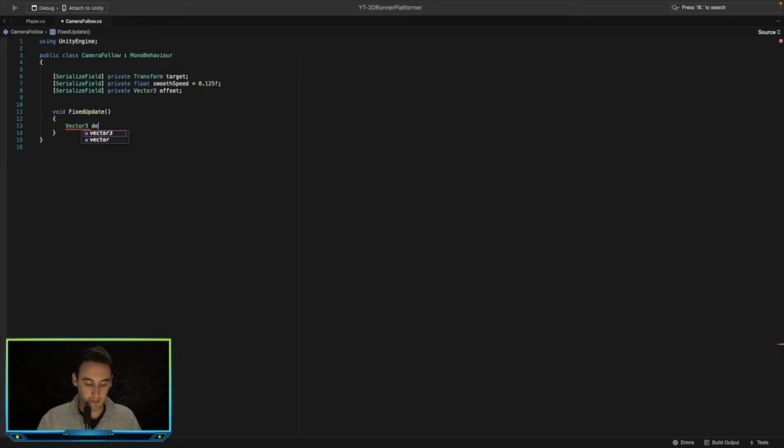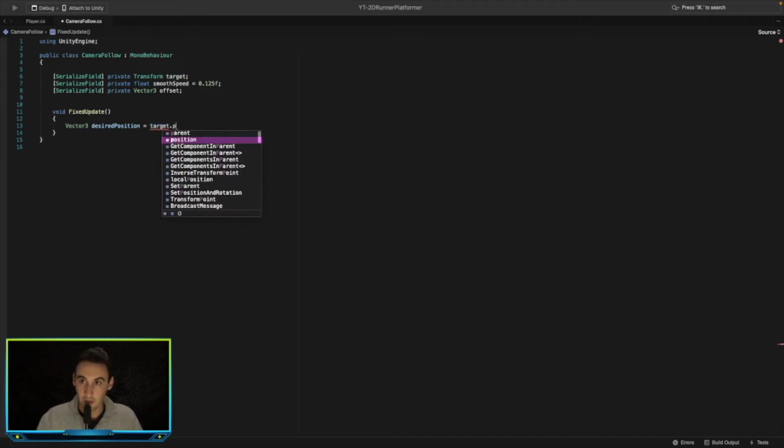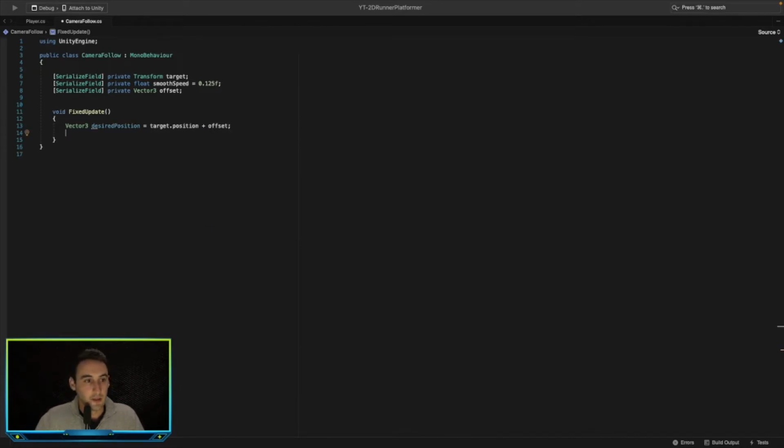So the desired position is equal to the target, which will be the player, the position of the player plus its offset, and then we're going to use linear interpolation to get this smooth effect from going from one location to the other. So when the player moves, the movement of the camera is going to look very smooth.